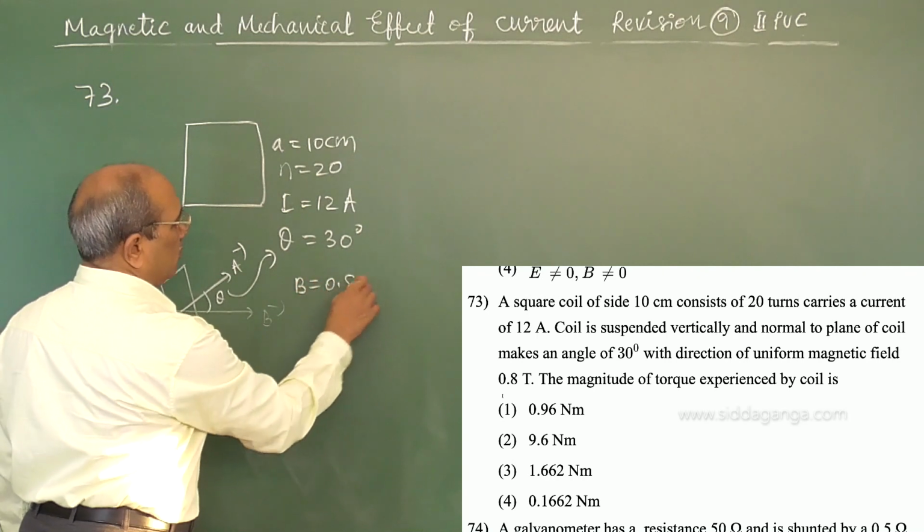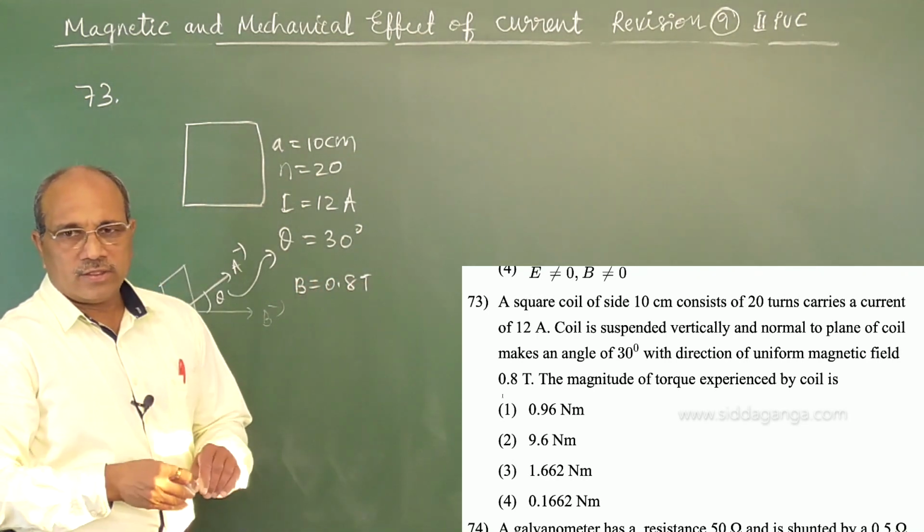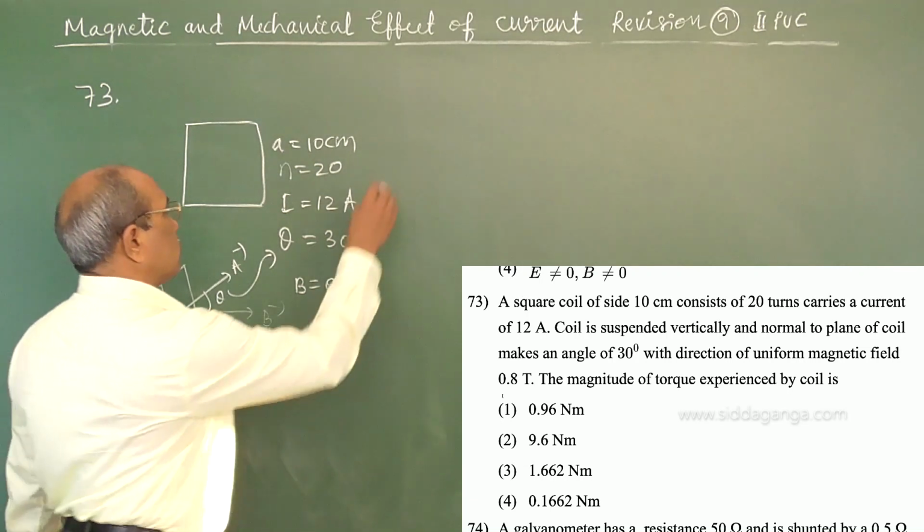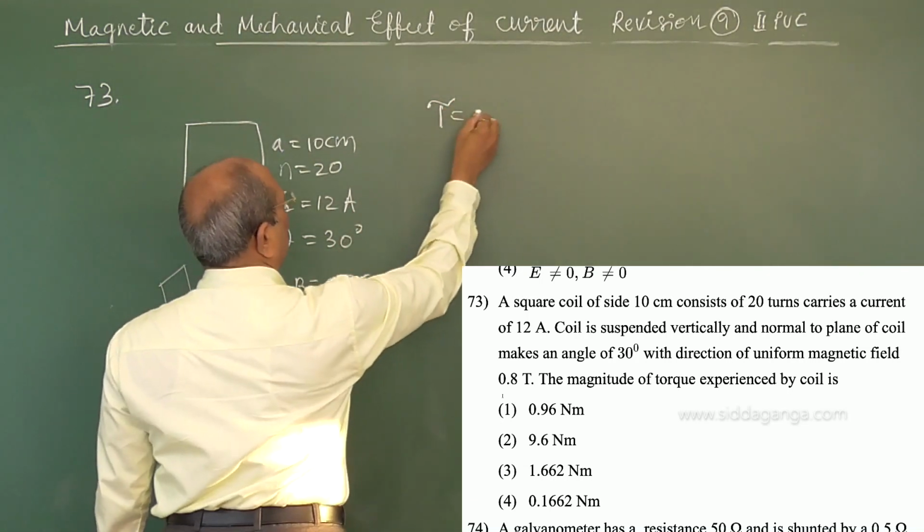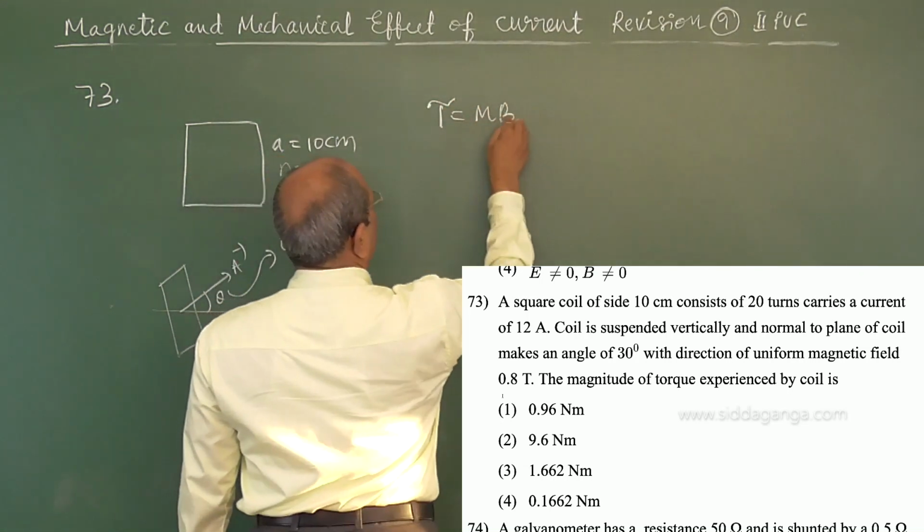The magnetic field is also given as 0.8 Tesla. Then the magnitude of the torque experienced is, by the direct relation, torque is equal to NIAB sin theta.